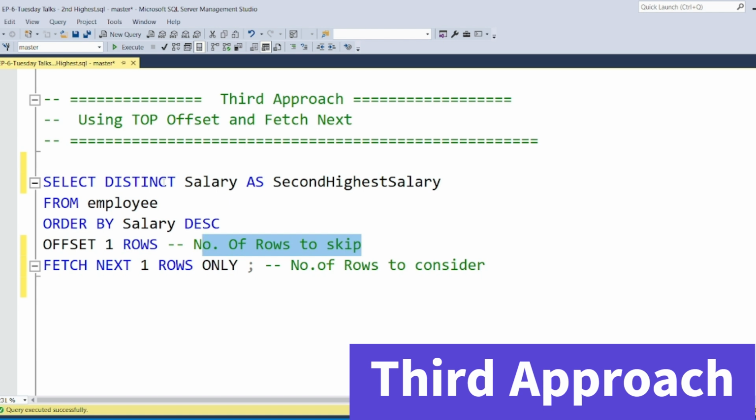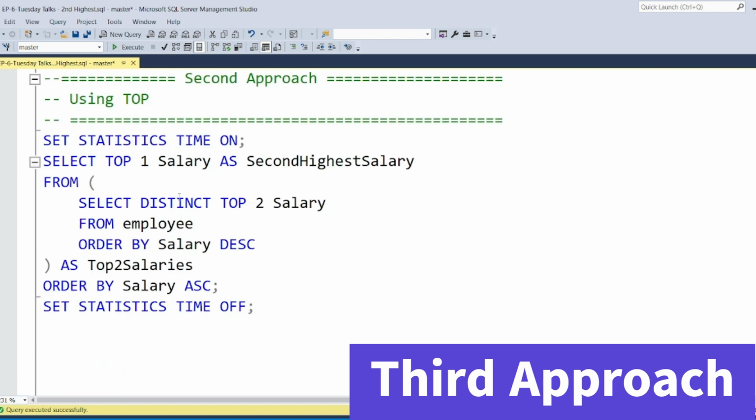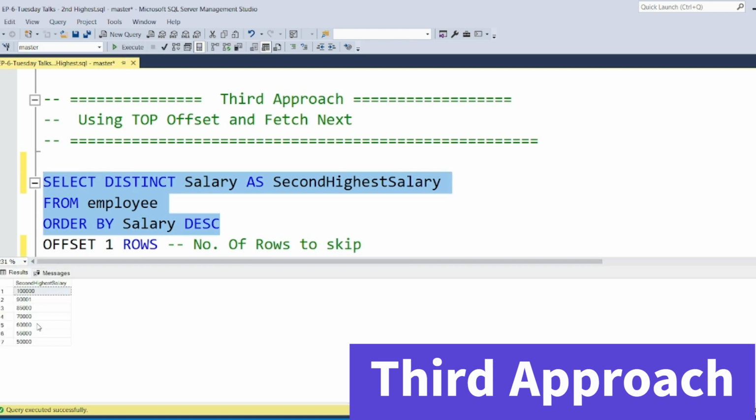Distinct salary means repeated salaries are not taken, only unique ones. Like 2 persons have 90,001, so only one of them is picked. So select distinct salary from employee order by salary descending. If you execute this, the distinct salaries will be shown in descending order.